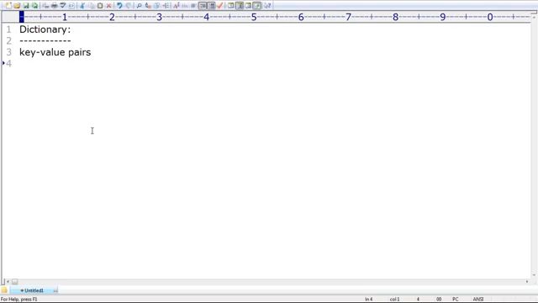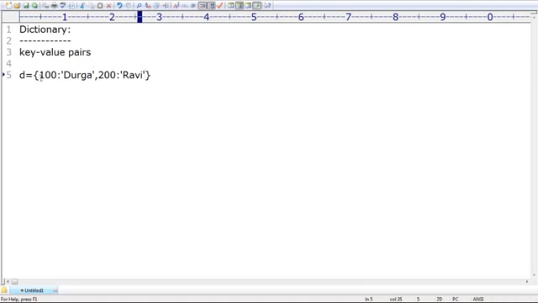Suppose I want to represent a dictionary. What is the way? Within curly braces, we have to take key value. 100, and what is the middle symbol? Colon. Assume 100 colon Durga. Then a comma. That is the first key value. Next, after that, 200 colon, and here I'm just taking Ravi.